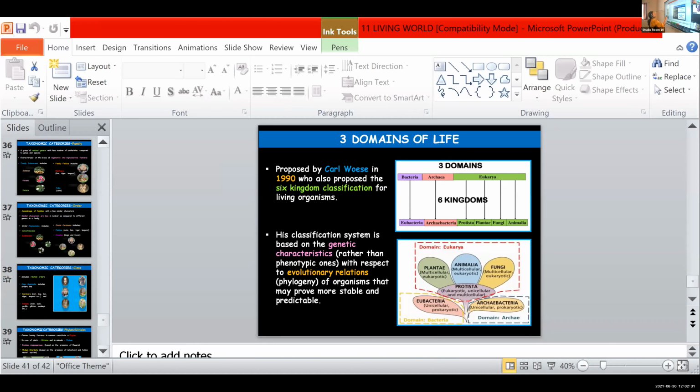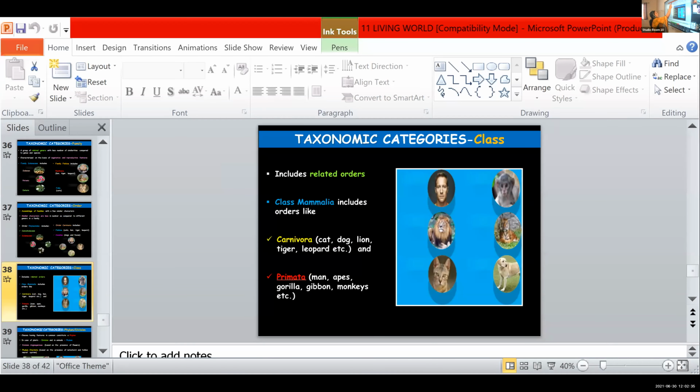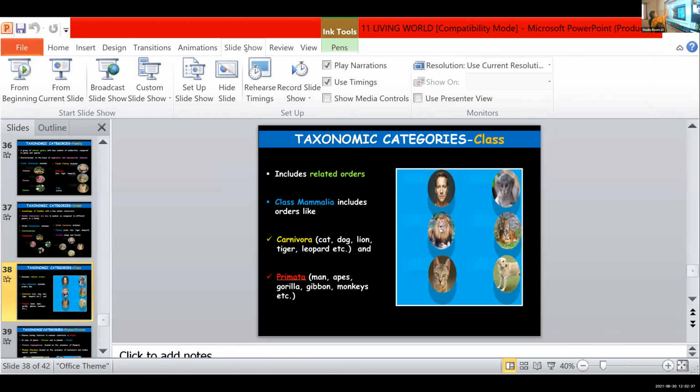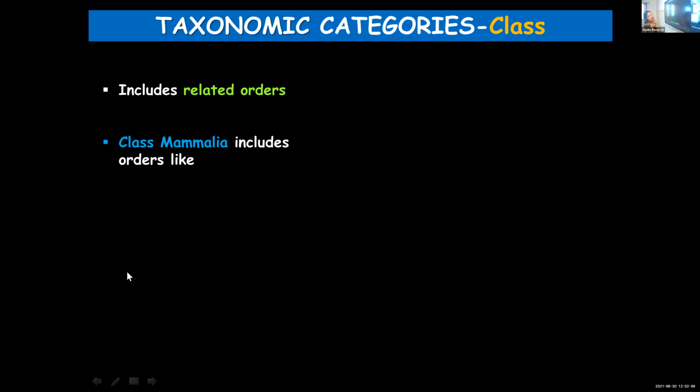We have completed till order. Now we are moving on to the next category, that is class. It includes related orders. So after order, next comes class. Class includes related orders. Some examples are given here. Class Mammalia, which we are very familiar with.